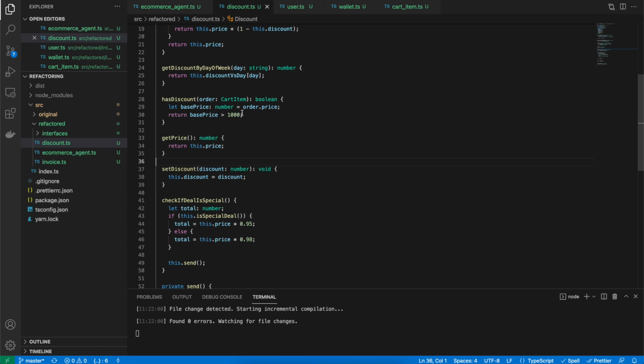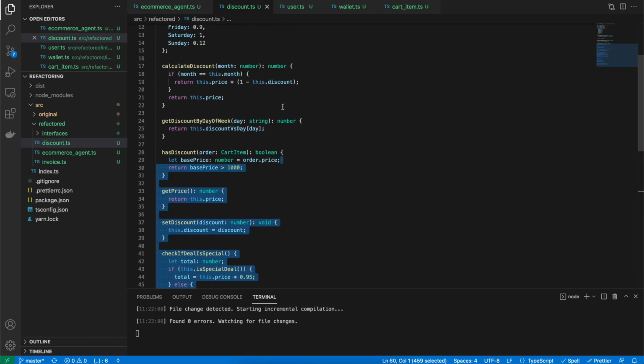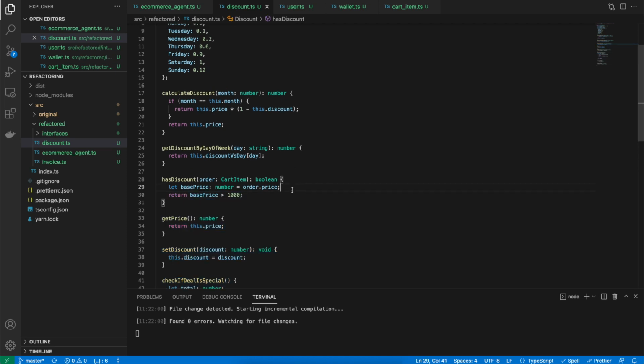There's nothing wrong with using this, but we have added an additional variable, and let's just say if there were a lot of lines of code here, maybe 5-6 lines, somebody would always have to come back to the initialization of the variable to understand what that variable is actually holding inside it.